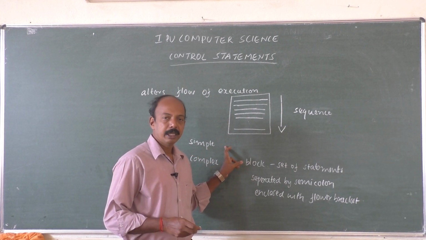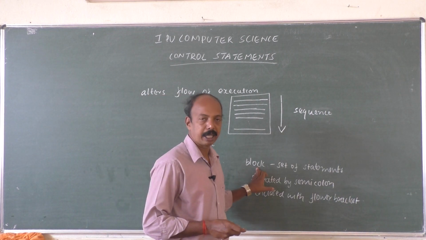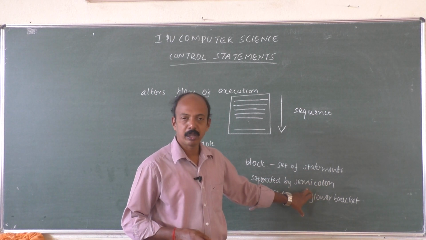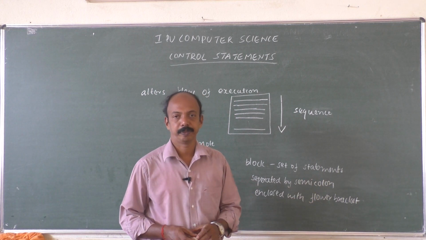So two types of statement, simple statement and complex statement, also called a block sometimes. So the set of statements separated by semicolon and enclosed within the curly brackets is called a block. Okay.